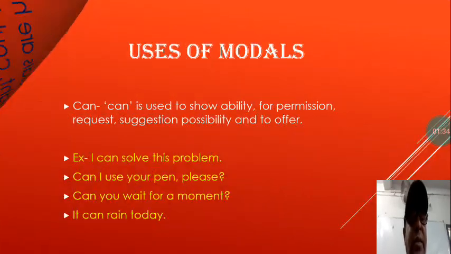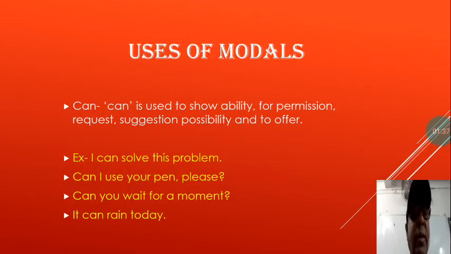So let us see next. Here, one by one, the uses of modals. First let's start from can. This is a helping verb also, and it is a modal. Can is used to show ability. It is used for permission, request, suggestion, possibility, and to offer. Through examples we can understand them very easily.